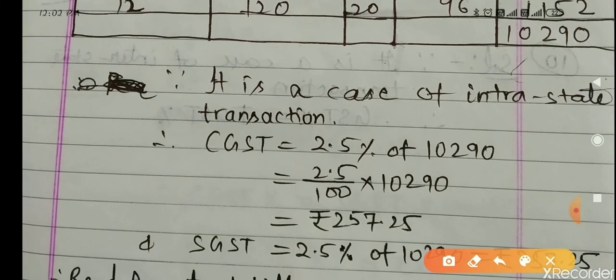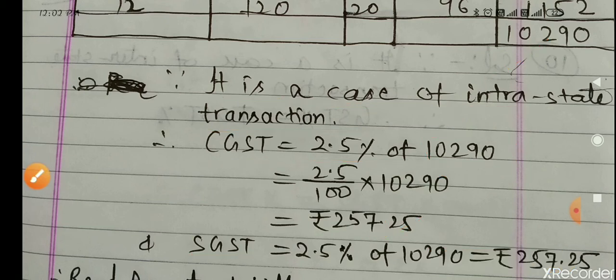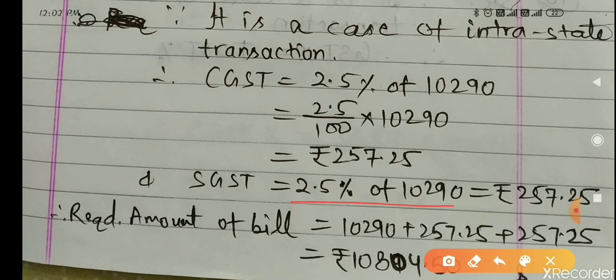Now since it is a case of an intrastate transaction, the GST rate is 5%, so CGST and SGST will both be 2.5%. So 2.5% of the total SP. The total SP you have calculated is 10,290. So 2.5% of 10,290, as calculated in the table, comes to 257.25, that is 257 rupees 25 paise. CGST and SGST will be the same.